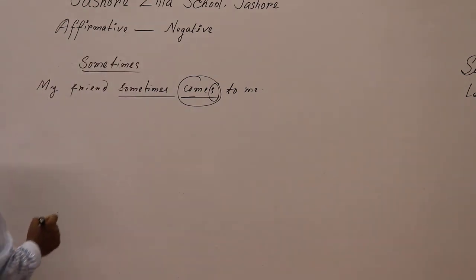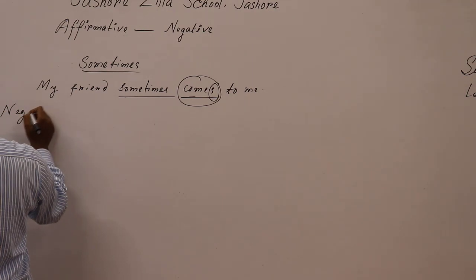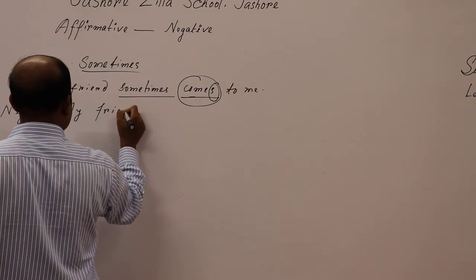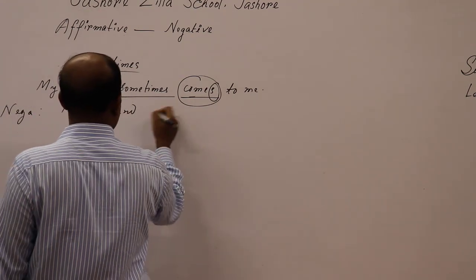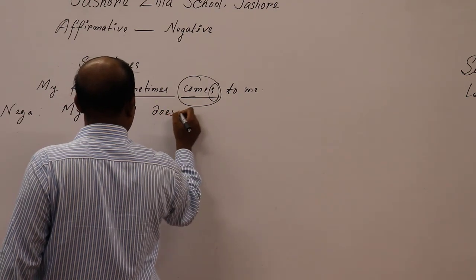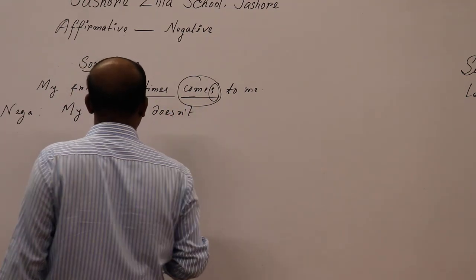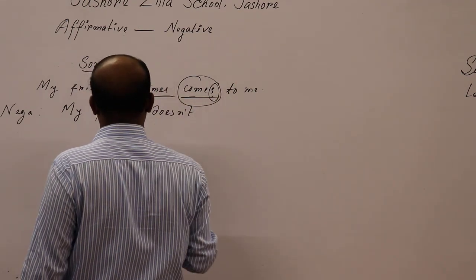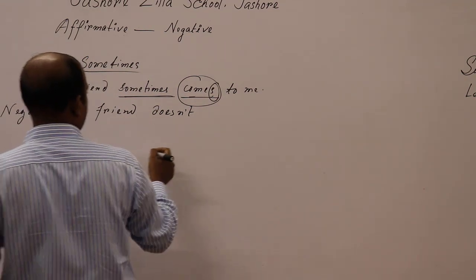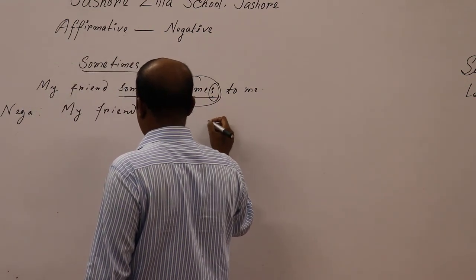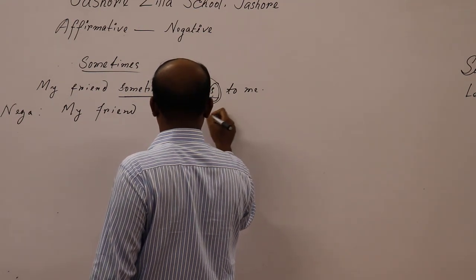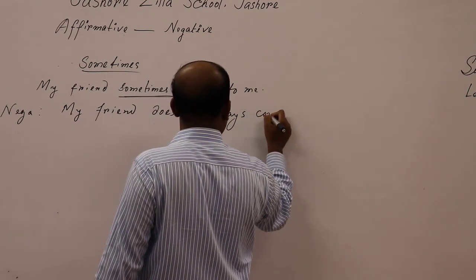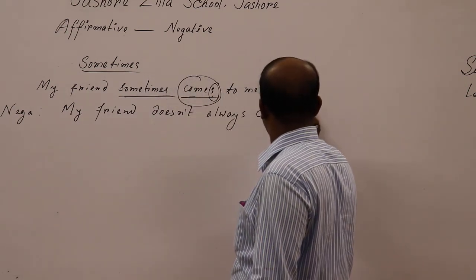Okay, so you have to write in case of negative sentence, my friend doesn't or does not, okay, as there is s. And of course in place of sometimes you need to write my friend does not always, okay, always. Then the main verb should be used, come to me.